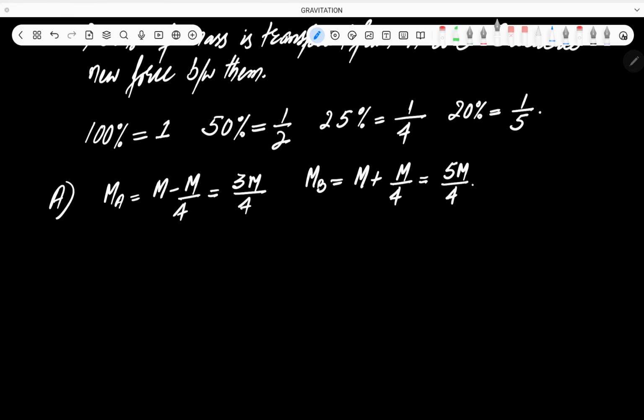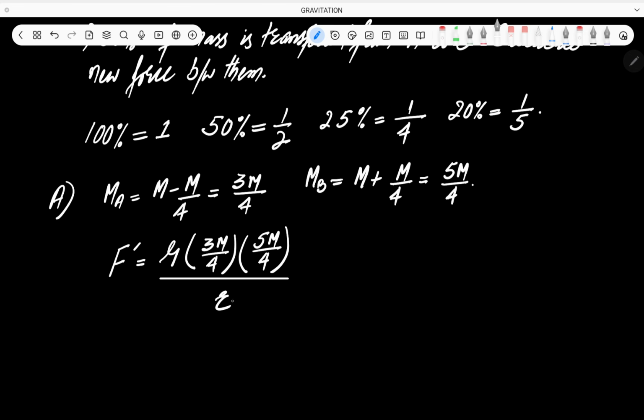Okay. So that means the new force F dash will be equal to G into mass of A, which is 3m/4, into mass of B, which is 5m/4, divided by the distance, which will remain the same, that is r square.